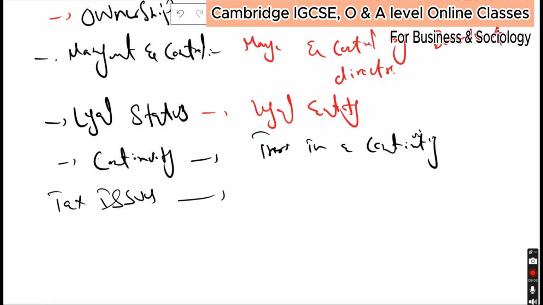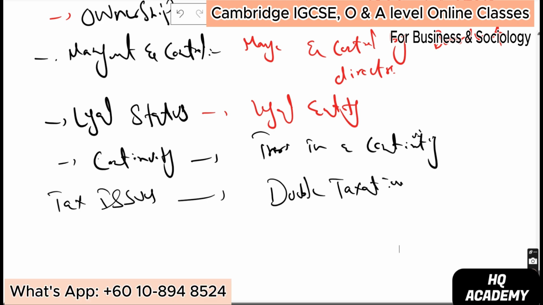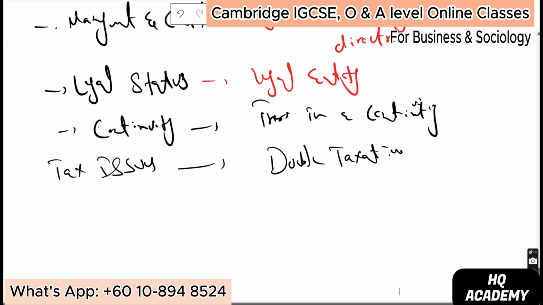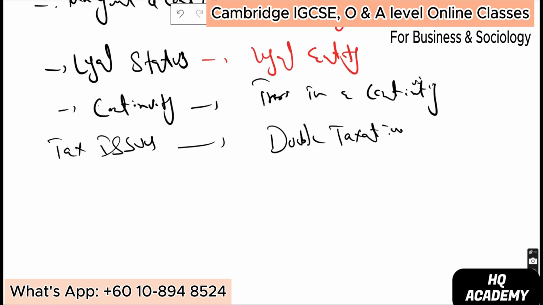there is double taxation. What does double taxation mean? First, on your investment, because this is not just a million, something in a million, but something very much related to millions and billions. Billions of dollars.